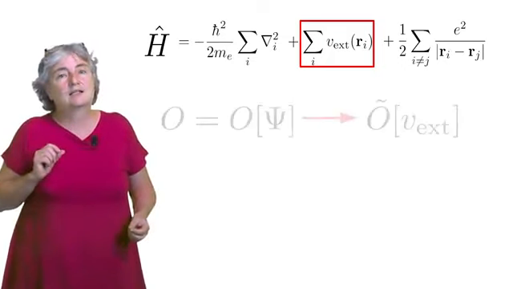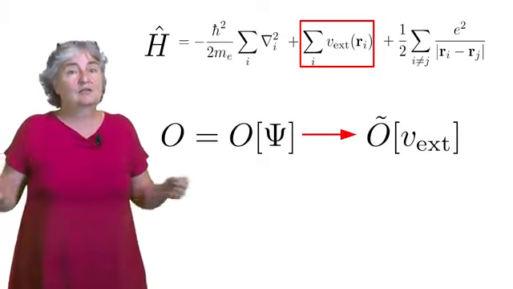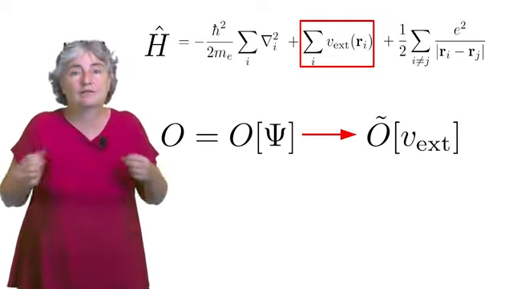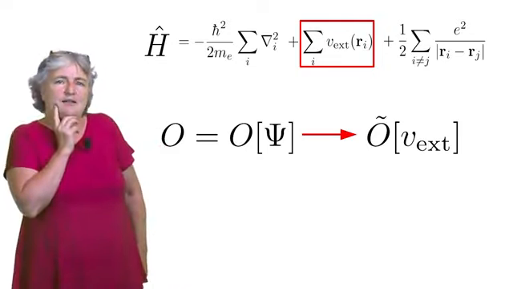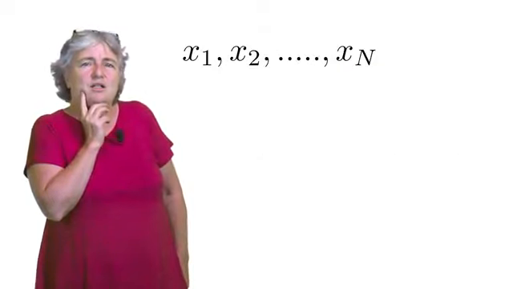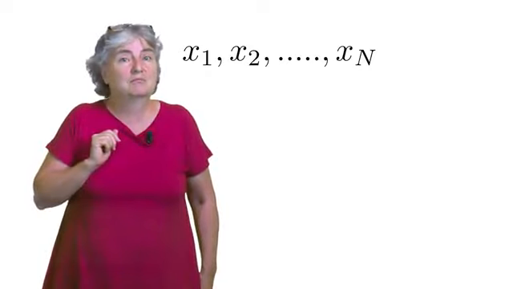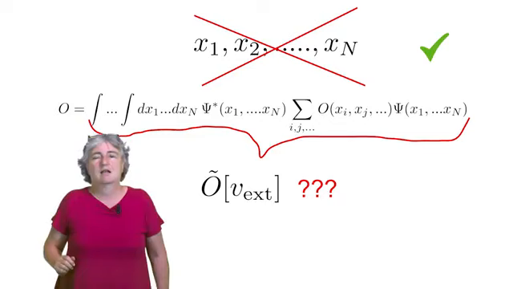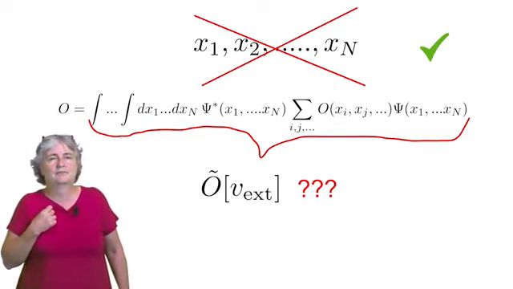We can consider the expectation value O to be a functional of the external potential instead of a functional of the many-body wave function. Now let us pause and think. What is good? The 3n variables of the many-body wave function have disappeared in this way of looking at it. But what is this functional of the external potential?